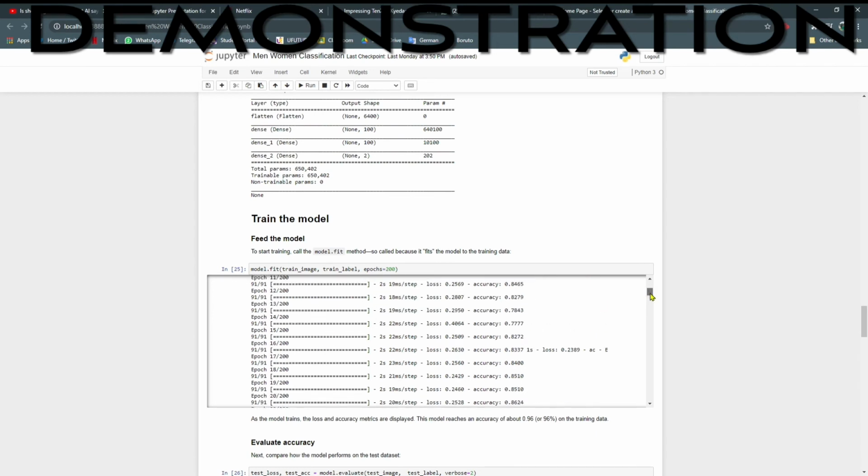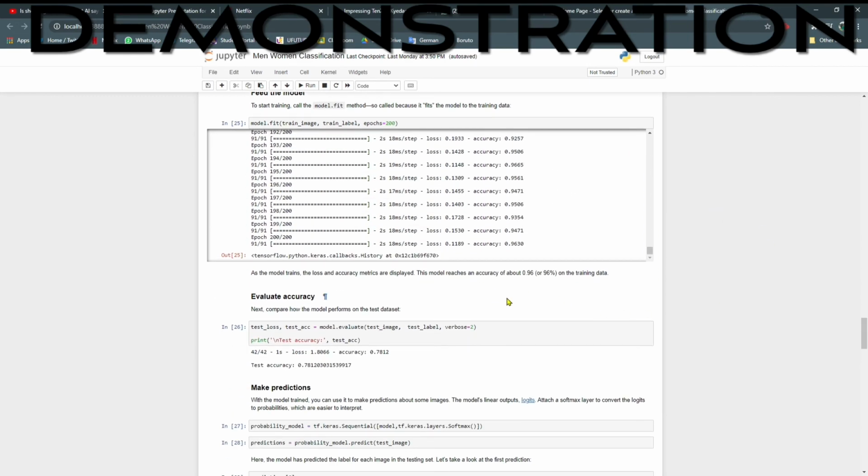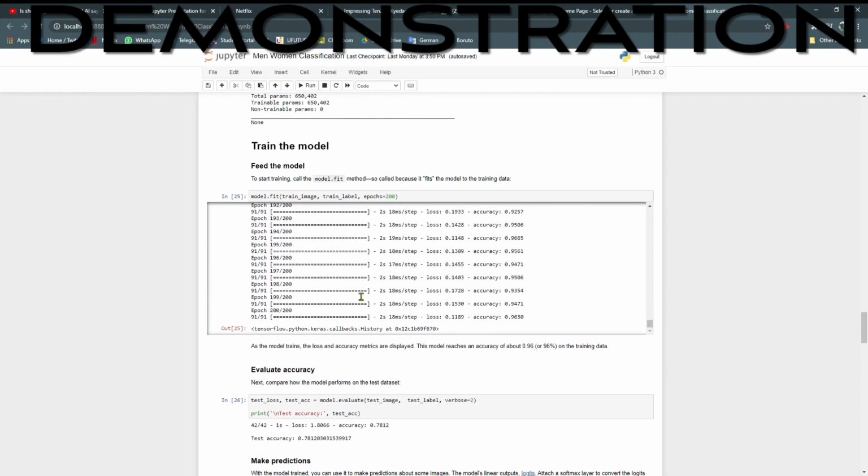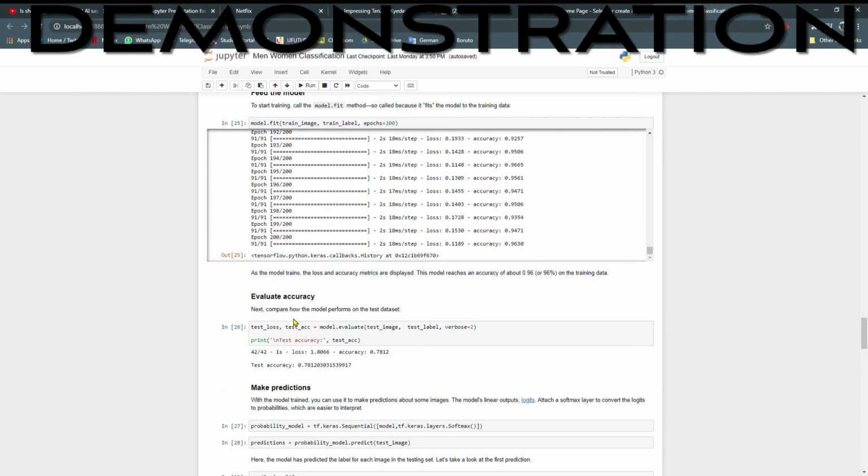So as you can see here, we have run it, and for the training set we achieve 0.9630 accuracy, which is very, very good, meaning the computer can learn from the images. When we evaluate the accuracy to compare how the model performs on the test data set, we found out that we achieve only 0.78 on the test data set, which is not that bad, but if we compare it with the train data set, the train data set has a higher accuracy.